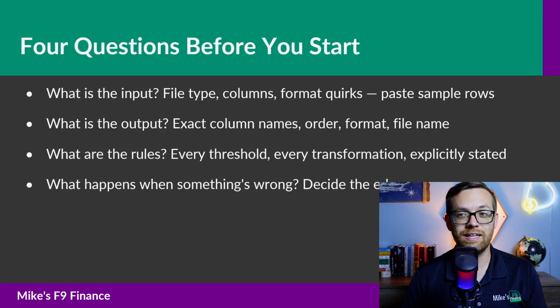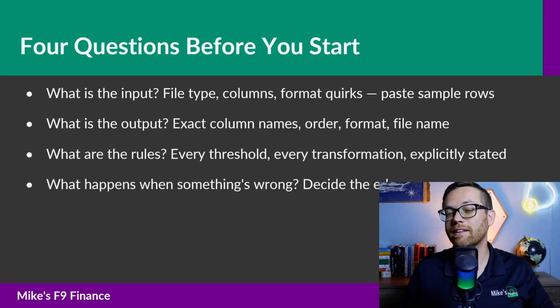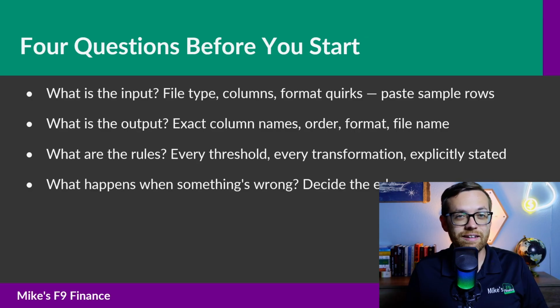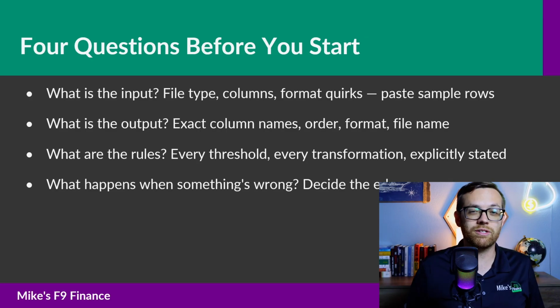The first question is, what's the input? You need to describe the file type. Is it an Excel file, a CSV, a text file, a JSON export? And then you need to describe the relevant columns and what you're looking for. What are they roughly called? What do they contain? How are amounts formatted? Are there any quirks?